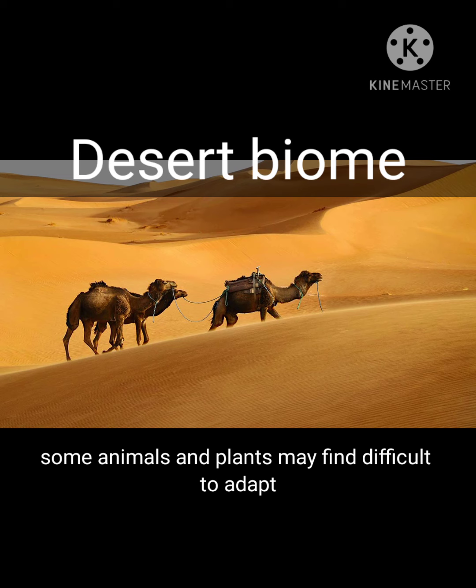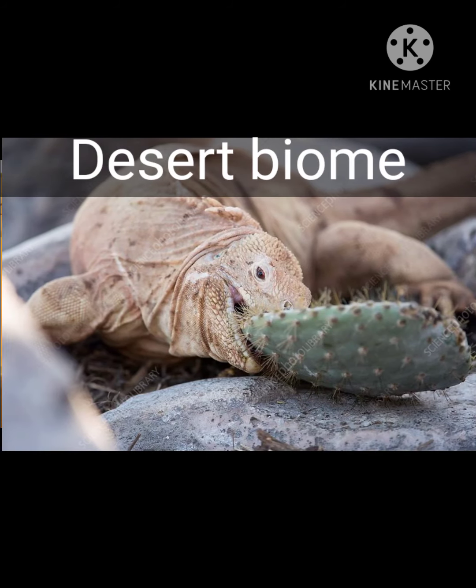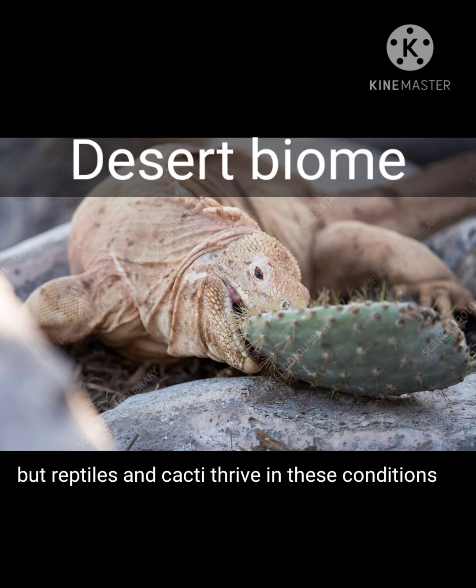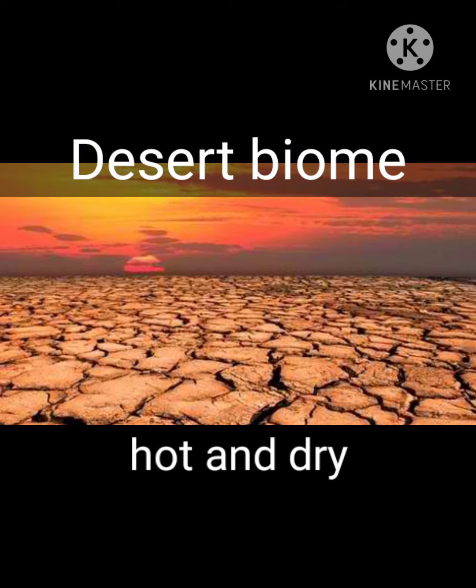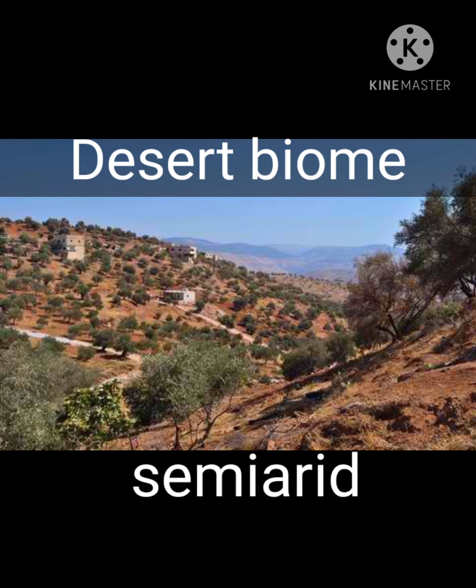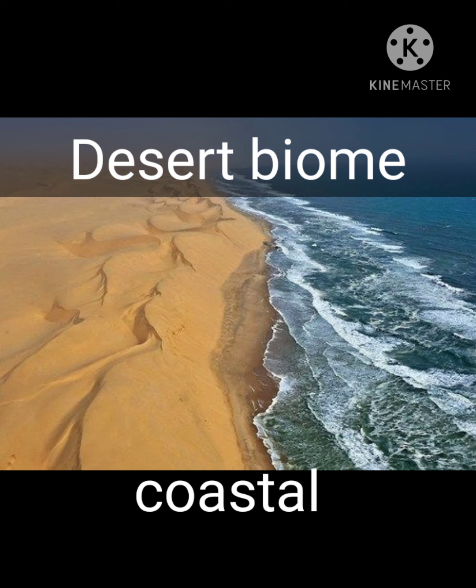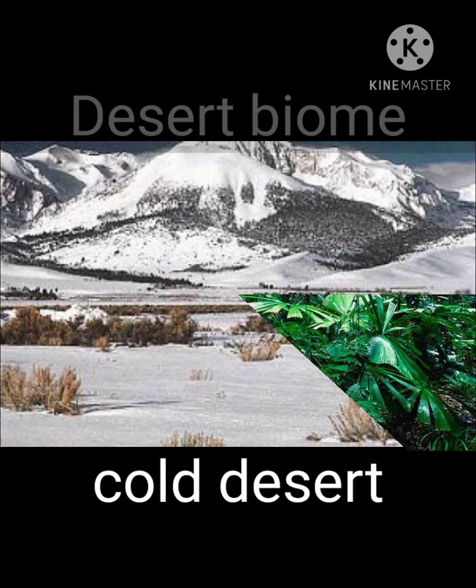Some animals and plants may find it difficult to adapt, but reptiles and cacti thrive in this condition. This biome includes hot and dry, semi-arid, coastal, and cold deserts.